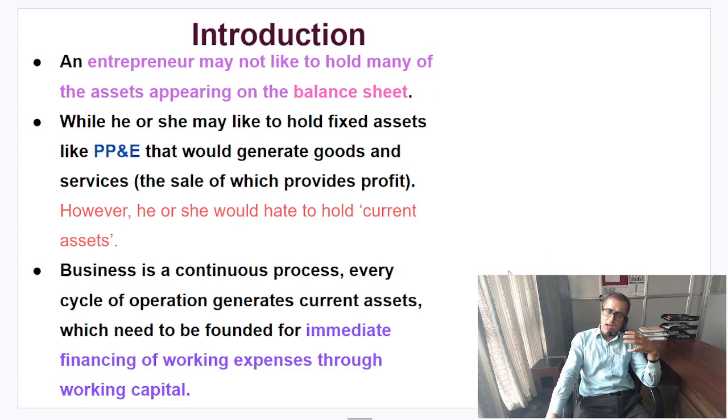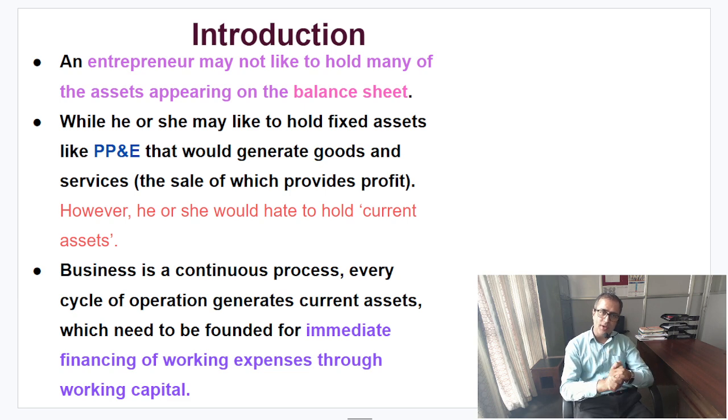First of all, as an entrepreneur, you know that you don't want to hold many assets appearing in your balance sheet. I mean to say that you don't want to park more of your funds in current assets, because you expect the return on investment in current assets to be lower compared to investing in fixed assets.